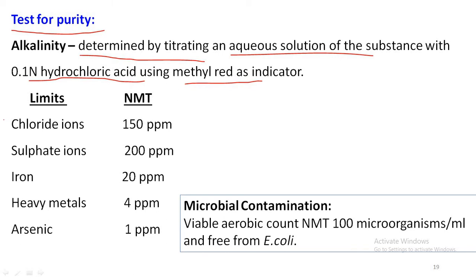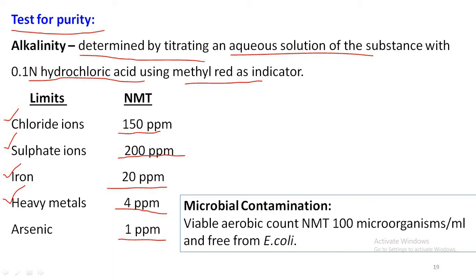Coming to the acceptable limits of chloride ions, that is not more than 150 ppm. Acceptable limits of sulfate ions in the sample, that is not more than 200 ppm. Acceptable limits of iron, not more than 20 ppm. Acceptable limits of heavy metals, not more than 4 ppm. Acceptable limits of arsenic, not more than 1 ppm.